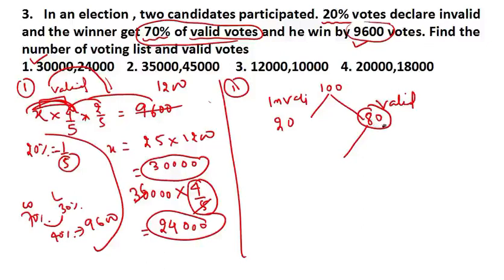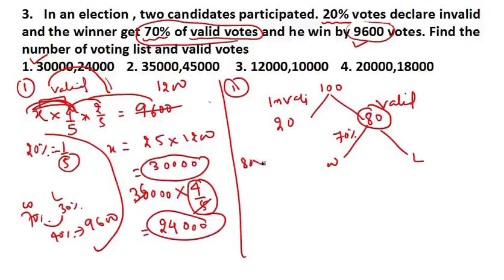Here in the question it is written that the winner gets 70% of the valid vote, which means the winner, and this is the loser, and this winner got 70% of this valid vote. So what will be the 70%? Are you supposed to write 70 here? No. It is asking 70% of this valid vote.